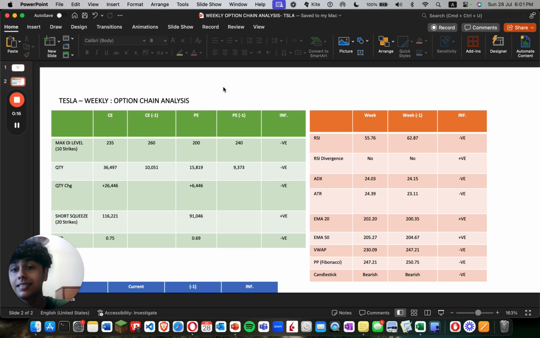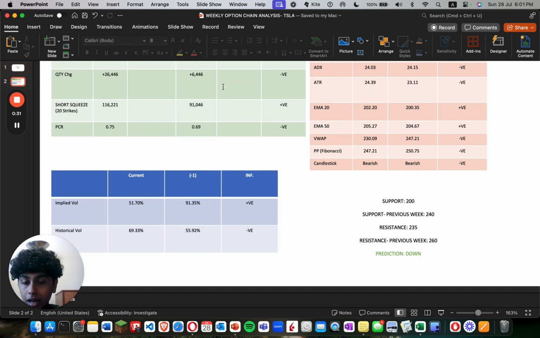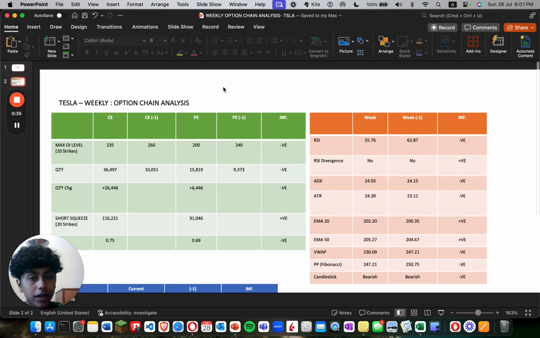So the CE decreased and the PE also decreased. The max OI level, that's negative. Quantity is higher for CE, that's negative. The change is higher for CE, that's also negative. Short squeeze is higher for CE, that's positive. PCR is below 1, that's negative. Implied volatility is lower. Historical volatility is higher, that's a positive and a negative respectively.